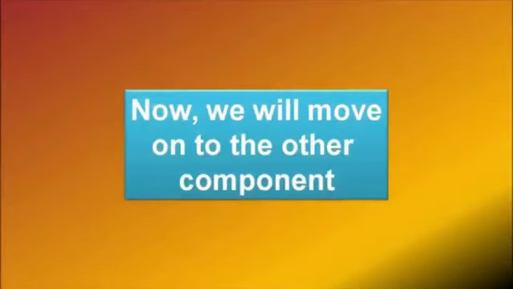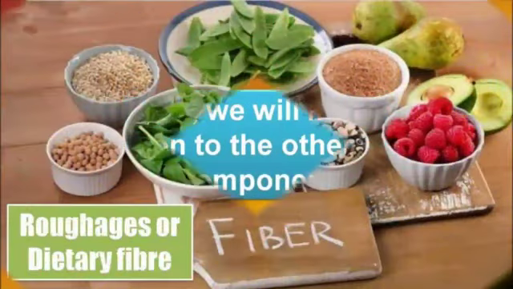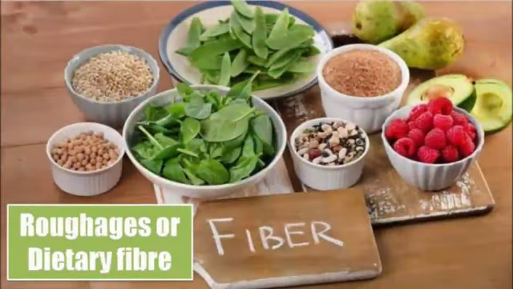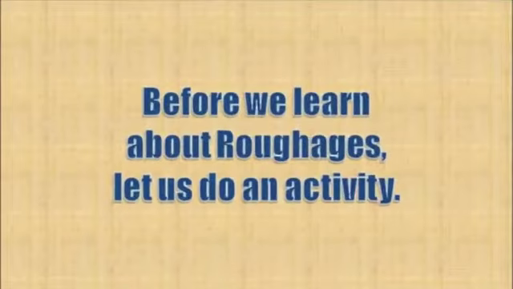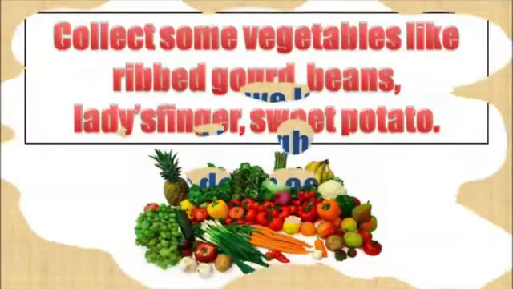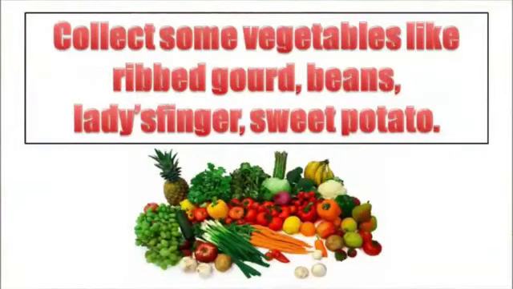Now we will move on to the other component, that is roughages or dietary fiber. Before we learn about roughages, let us do an activity. Collect some vegetables like ribs gourd, beans, lady's finger, or sweet potato.